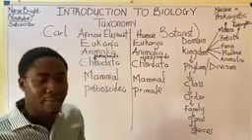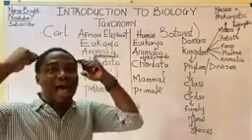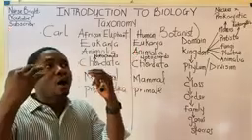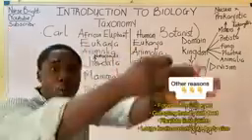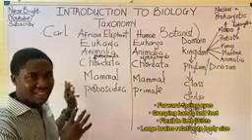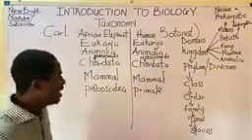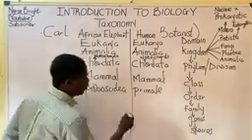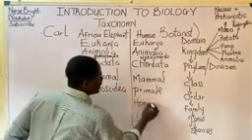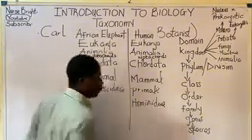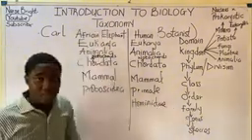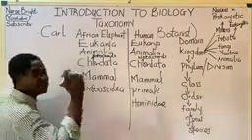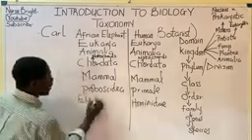For you to be called a primate, that means you have a large brain. The brain is large, and also the eyes face forward. For elephants, it's quite different. That's why they are not called primates. Do you understand? So that's for the order. Which family do humans belong to? Hominidae. That's the family to which humans belong. While for the elephant it is quite different. The family to which elephants belong is called Elephantidae.